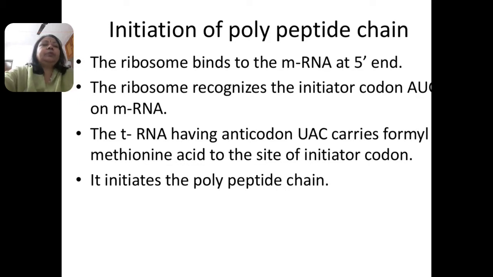So the ribosome binds to the messenger RNA at the 5' end. The ribosome recognizes the initiating codon, that is AUG, on messenger RNA. The transfer RNA having the anticodon, what is the anticodon of this AUG? That is UAC. It carries formyl methionine to the site of the initiation codon, and now it initiates the polypeptide chain.